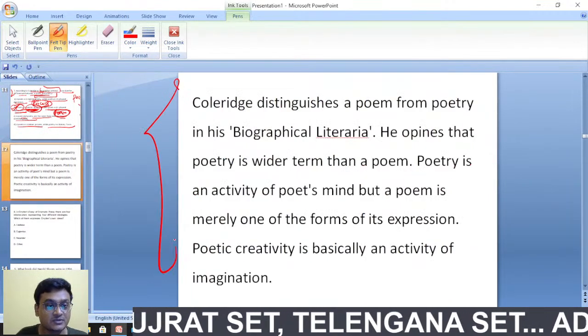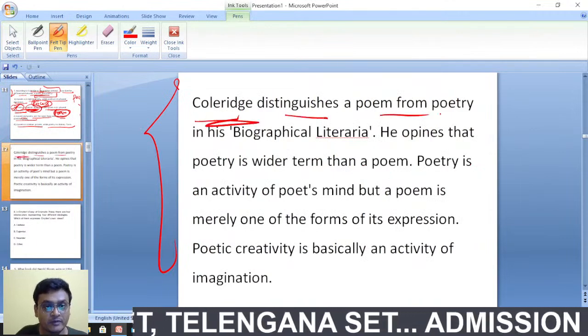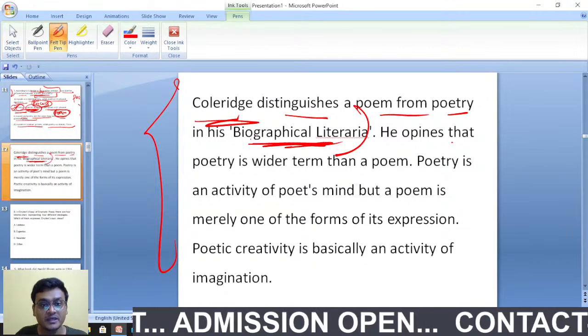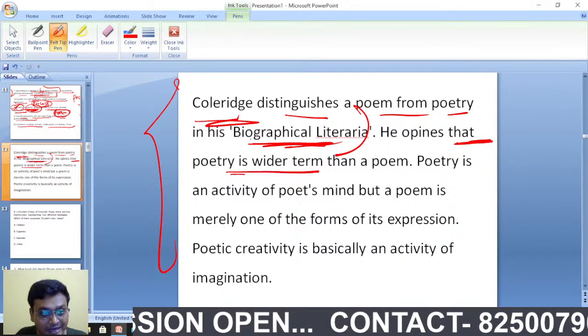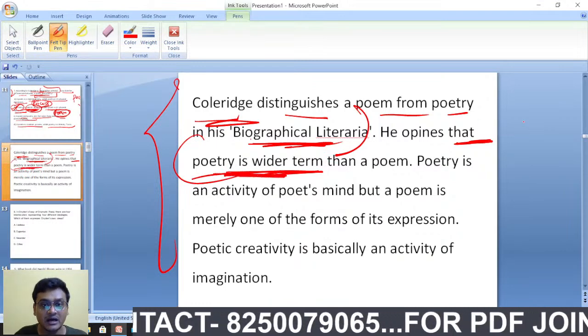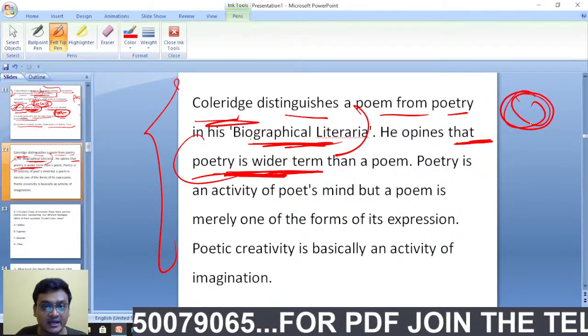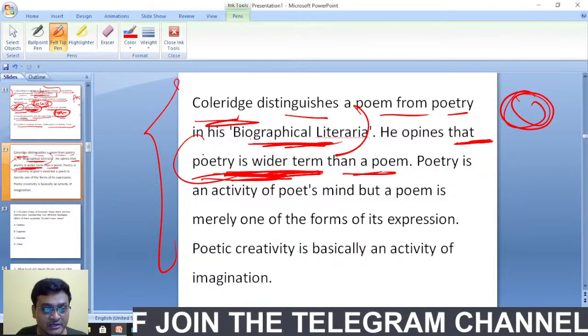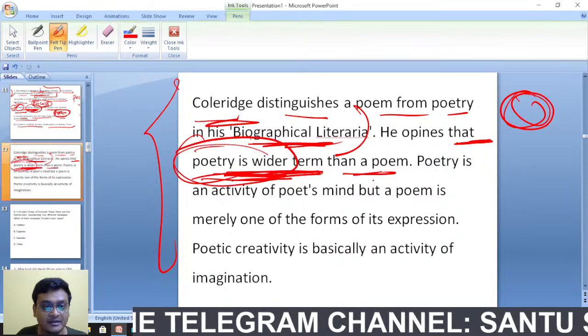And here is the explanation. You see, Coleridge distinguishes poem from poetry in his Biographia Literaria. He opines that poetry is a wider term. Poetry is a universal, wider term, an umbrella term, and inside poetry is the poem. So poetry is a wider term than a poem.